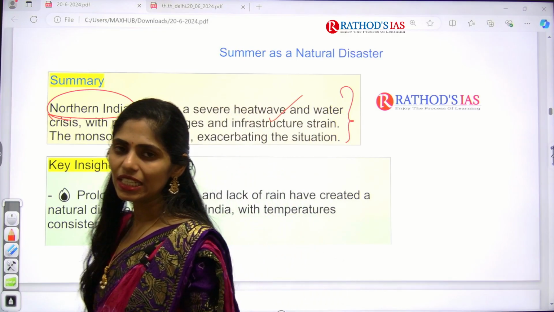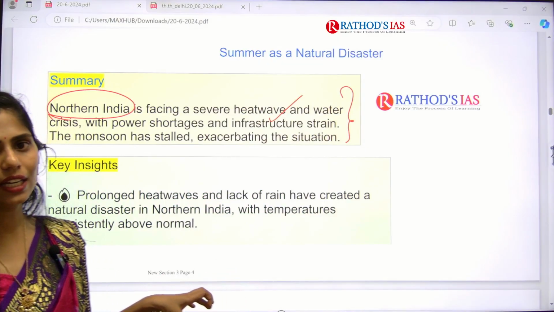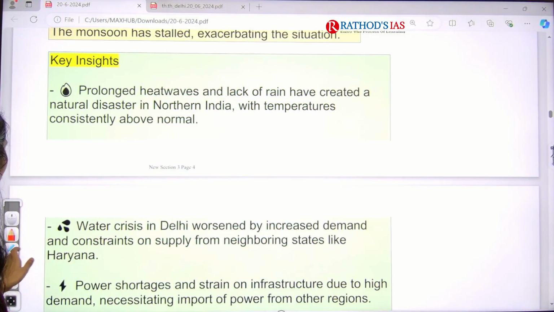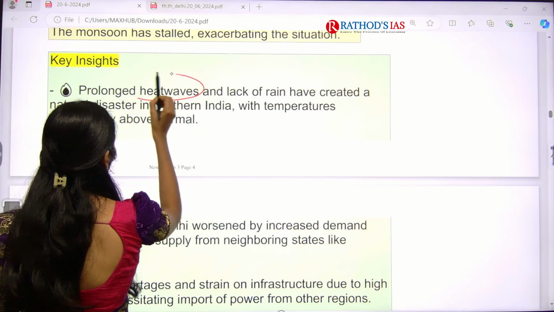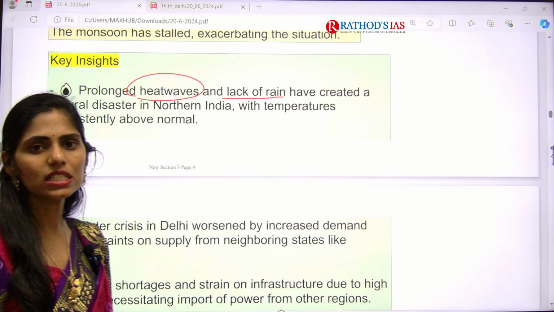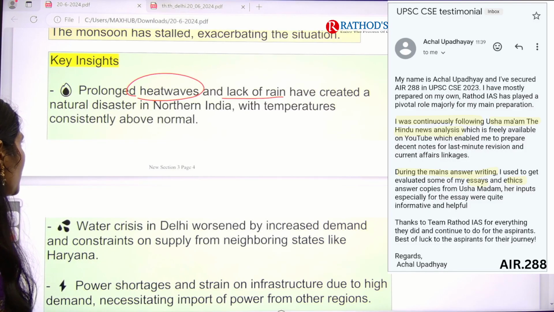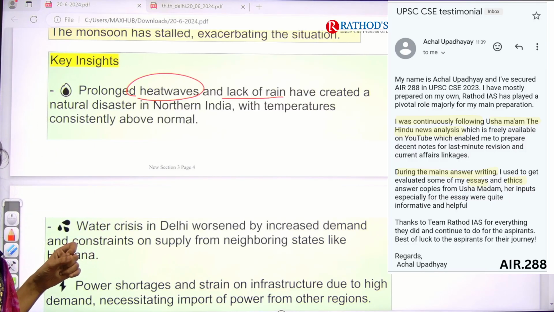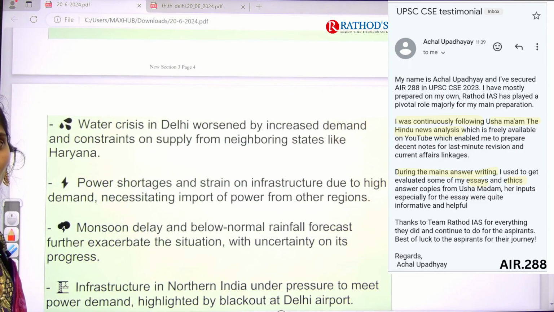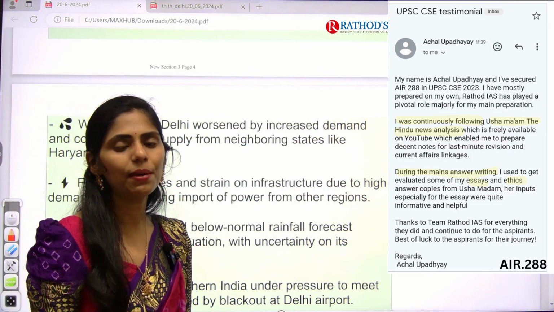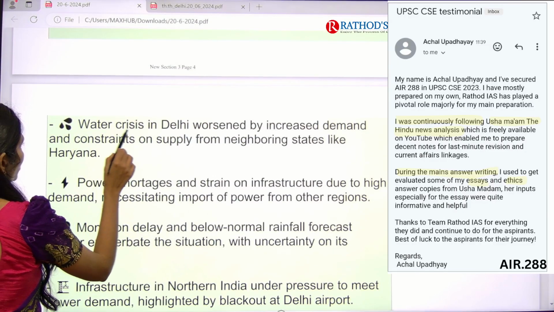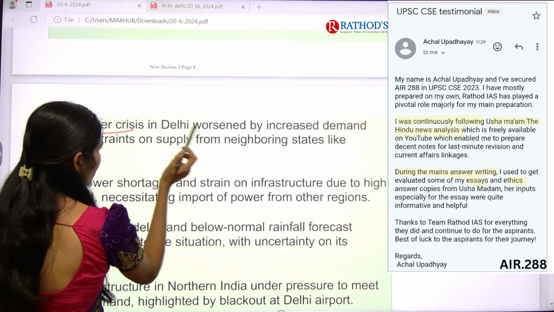Okay, now let us see the insights which are given in this lead article. The first one is prolonged heat waves are happening. On one side there is also a lack of rain. So there is no rain and there is increasing heat. Especially it created a natural disaster in the northern part of our country. And the next one is that because of increasing temperature, what happens? A water crisis, which we can commonly see. Here water crisis is also one of the problems that we are seeing in Delhi.